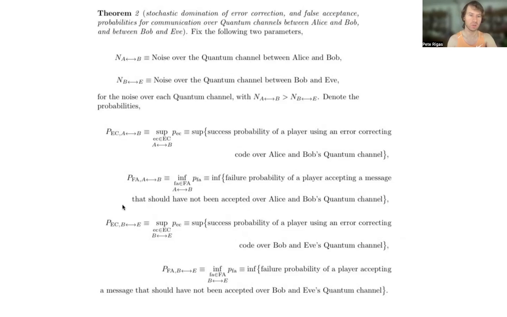We denote the probability of error correction over Alice and Bob's quantum channel as the supremum of the probability of error correction, little e sub c, over the class of all suitable error correcting codes, which is the supremum of the success probability of the player using an error correcting code over Alice and Bob's quantum channel.